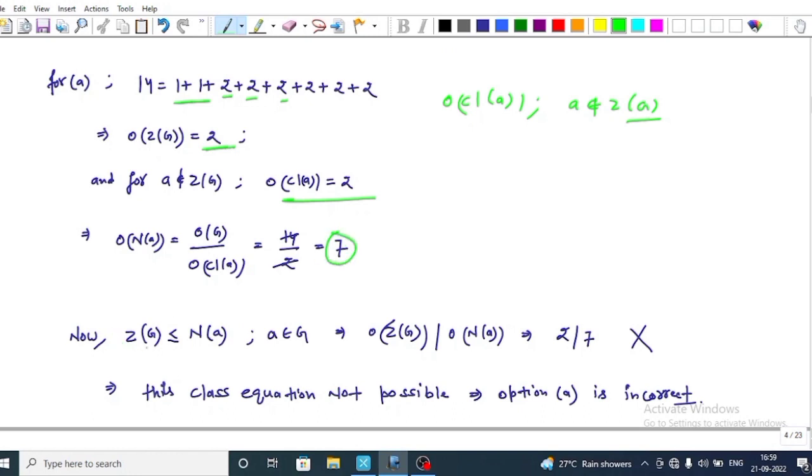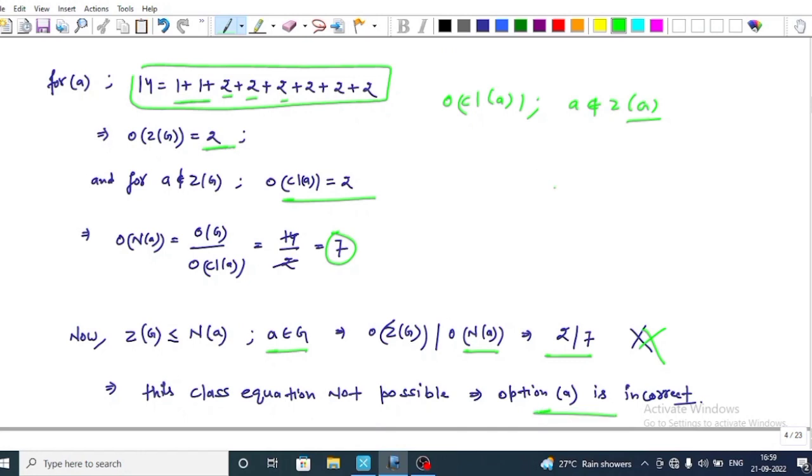Now result 4: Z(G) is a subgroup of N(a) for every a belonging to G. This implies that order of Z(G) divides order of N(a). This implies that 2 divides 7, but this is not possible. This implies that this classification of a group of order 14 is not possible, that is option A is incorrect.